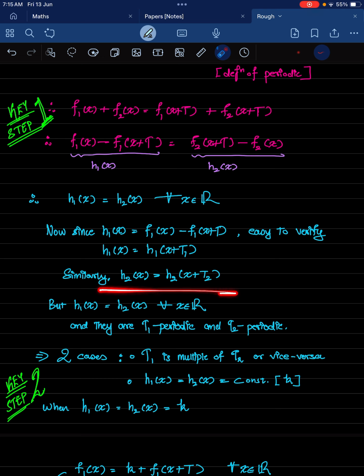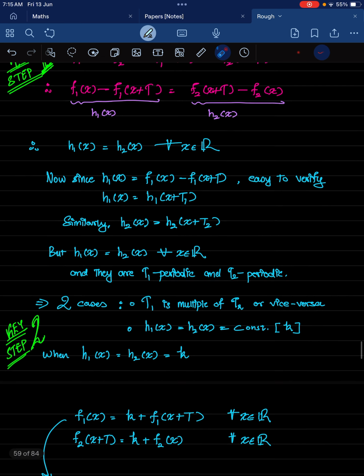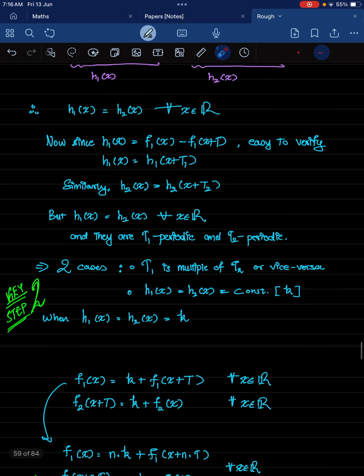Now similarly, h2 is also like that, but it has a period of t2, and hence h1 of x is the same as h2 of x. Since they are both equal, and h1 happens to be t1 periodic and h2 happens to be t2 periodic, both of them must be t1 periodic and t2 periodic simultaneously. Now there are only two cases where something like this can occur. It is when t1 is a multiple of t2 or t2 is a multiple of t1.